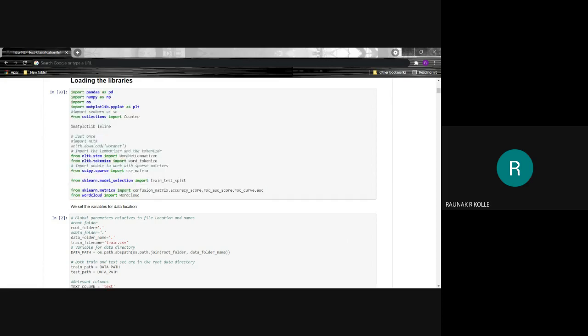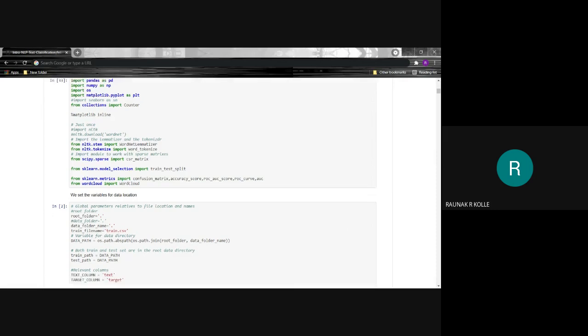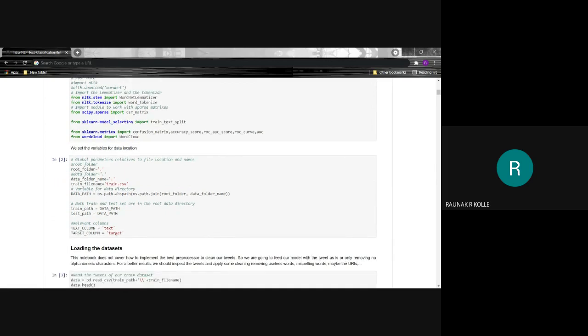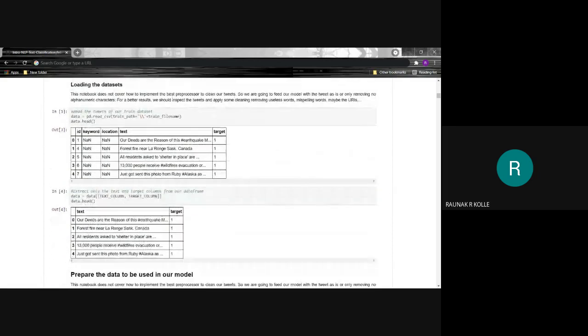The word cloud library would help us form a word cloud of the important keywords and decide whether a particular tweet falls under the category of disaster related tweets or not. We upload the train dataset and the test dataset onto the system. Then we read the dataset.